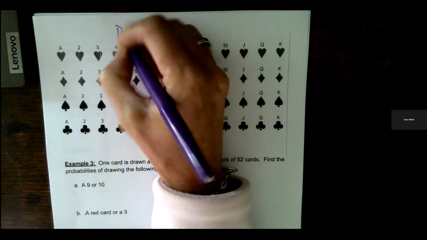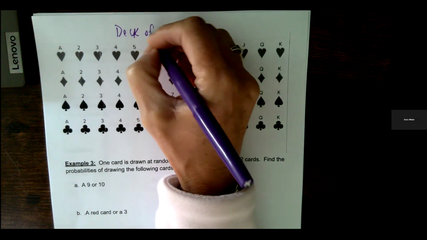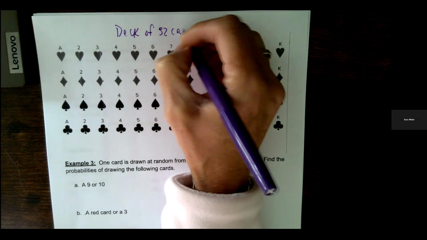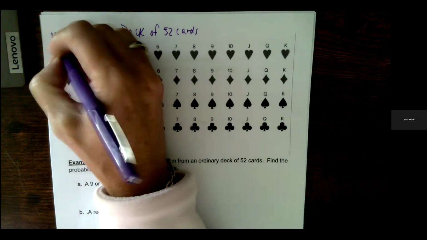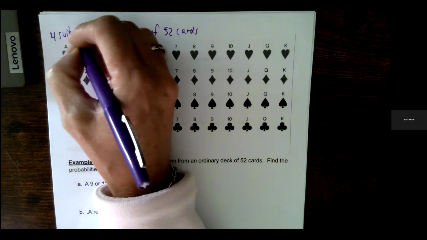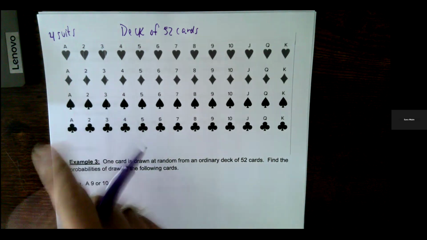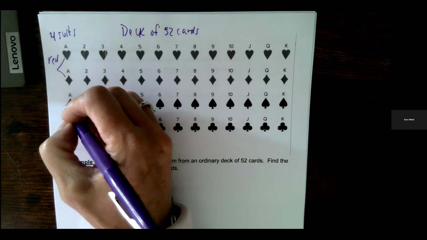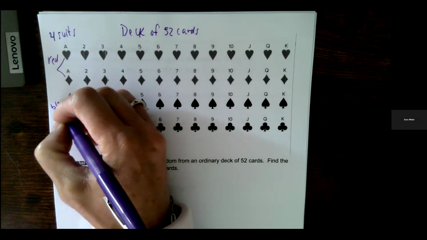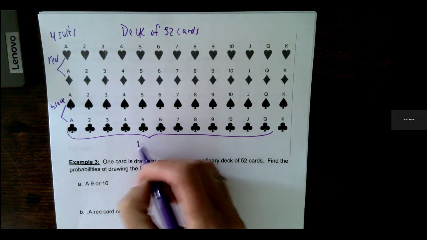Page. We're looking at a deck of cards. And in a deck of cards, there are 52 cards. There are 4 suits, they're called. And those are the shapes. So there's hearts, diamonds, spades, and clubs. You can't see it here, but these two are red. Hearts and diamonds are red. Spades and clubs are black. And there's 13 cards in each suit.